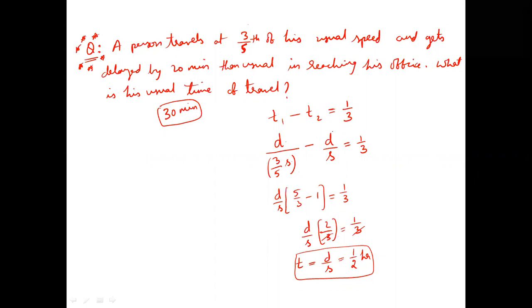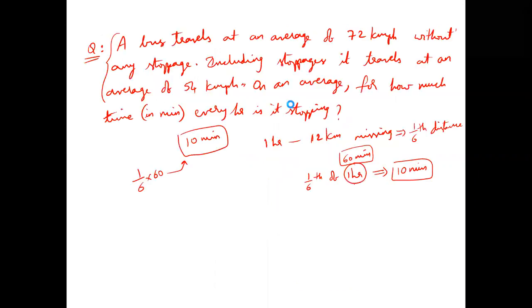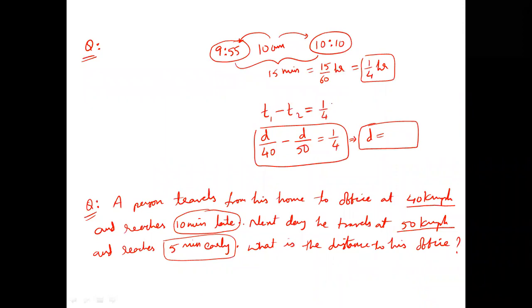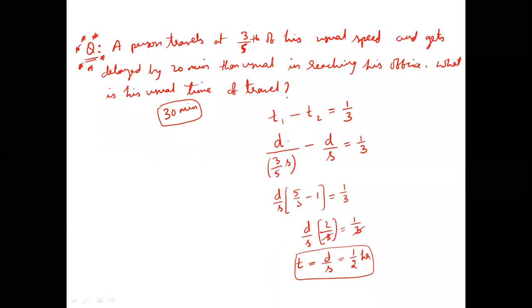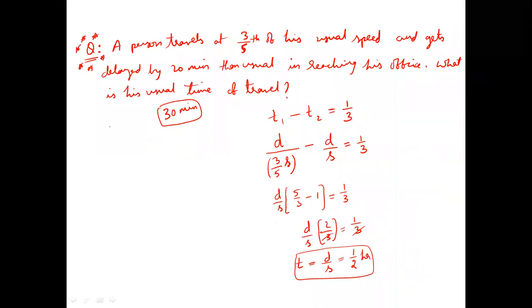In that session, we did a similar question previously also. There it was a 15 minutes time difference, here a 20 minutes time difference, but the only thing is nothing is known. So distance traveled with 3 by 5 speed minus distance traveled with normal speed is equal to 1 by 3, that is 20 minutes. So d by s I took common, 5 by 3 minus 1 is 2 by 3. So d by s is 1 by 2 hours, which is 30 minutes. So this is the usual way of answering the question according to the mathematical relation we have written.